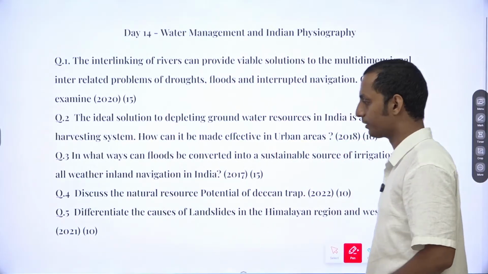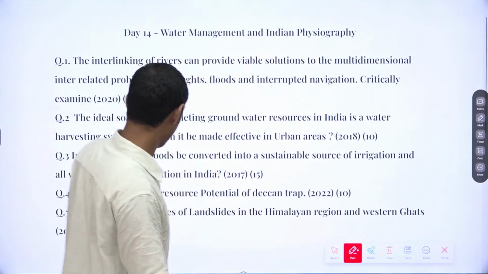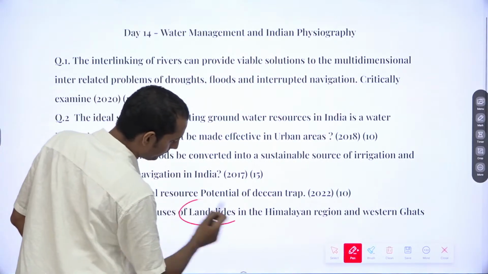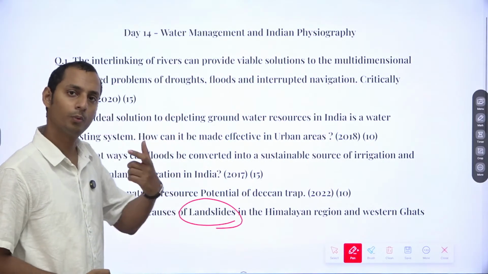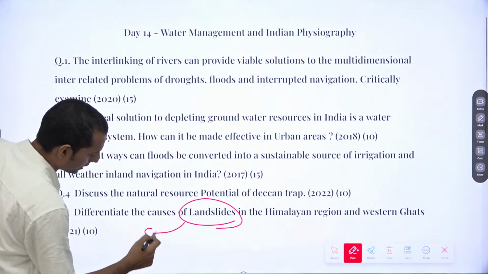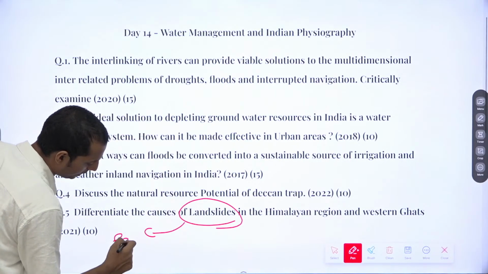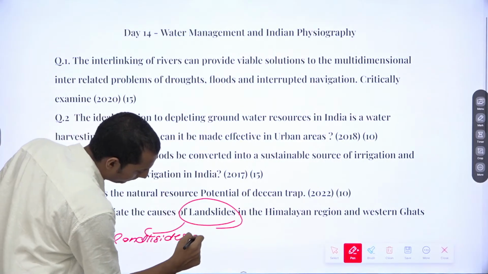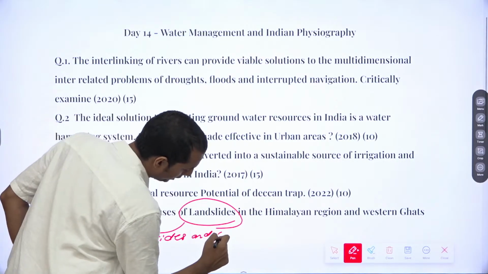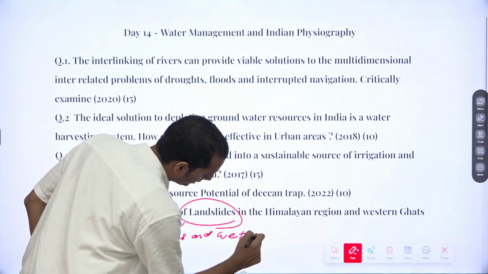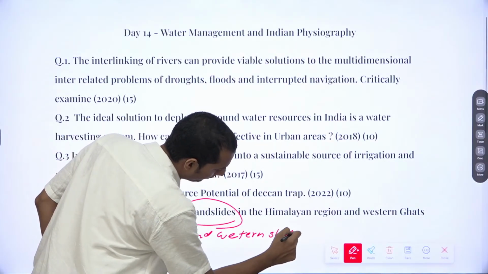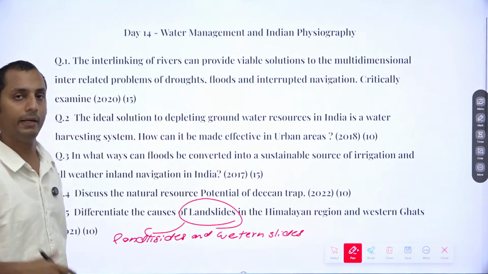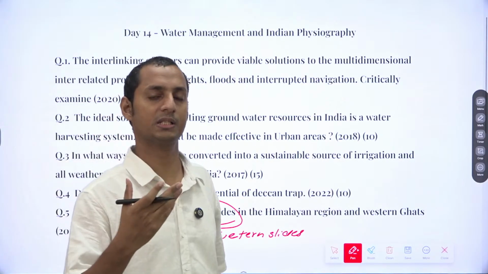Okay, and also in case of introductions, what can you provide? Differentiate the causes of landslides. Try to provide the contemporary examples. So you can mention about the recent landslides which took place in the Himalayas and the Western Ghats. You can say that recently there was a landslide in Uttarakhand which has killed this many people.